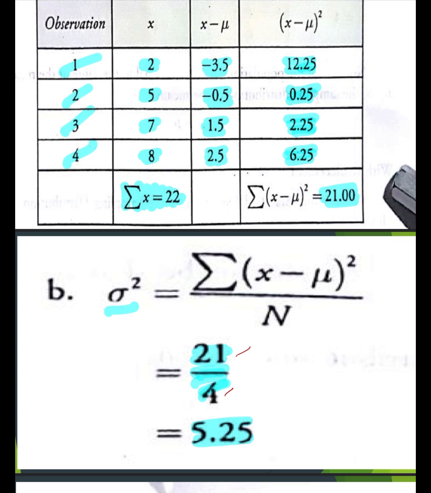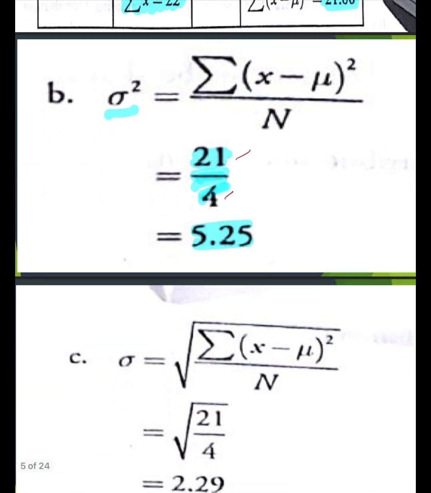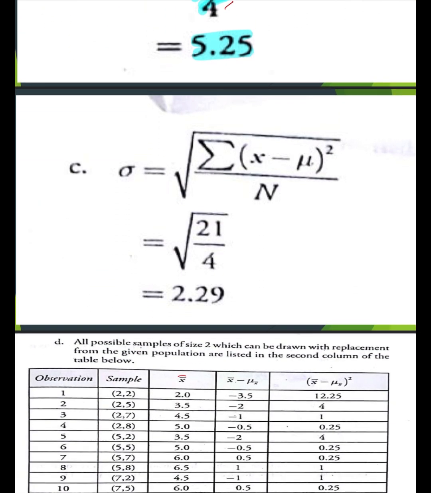Next, to find the population standard deviation, extract the square root of the population variance. That is the square root of 21 over 4, or square root of 5.25, which is equal now to 2.29. So that is the standard deviation of the population.